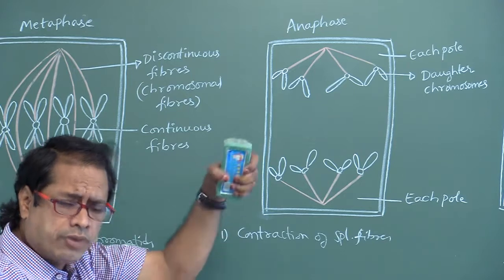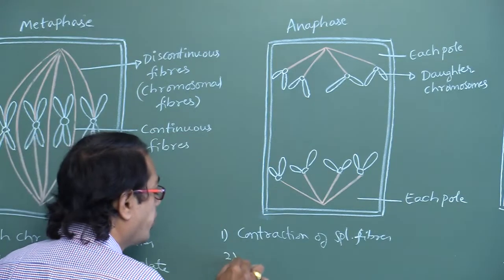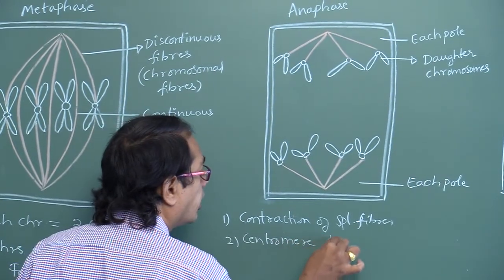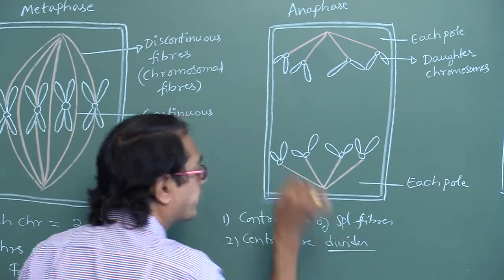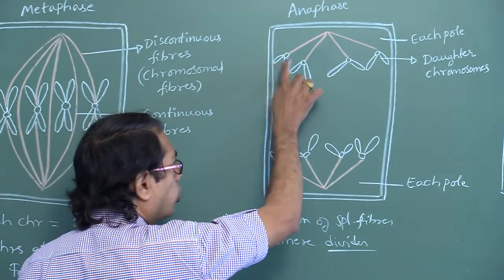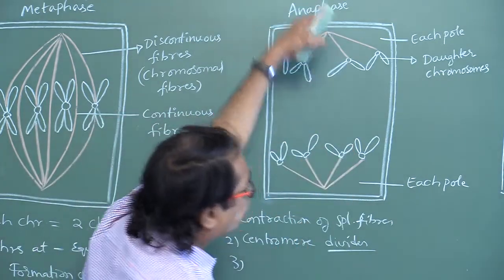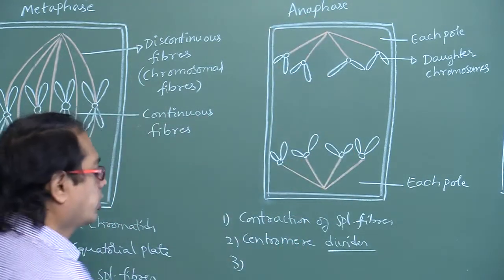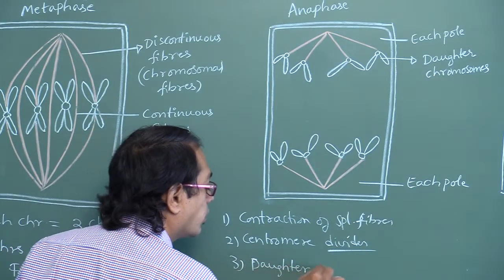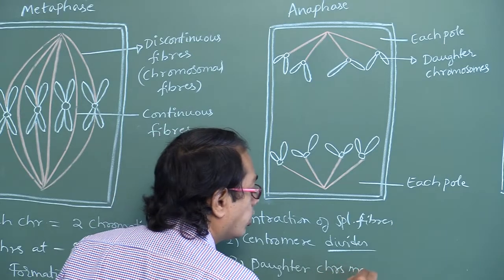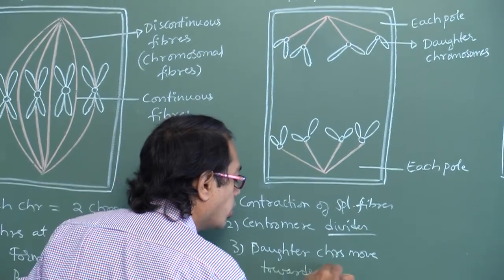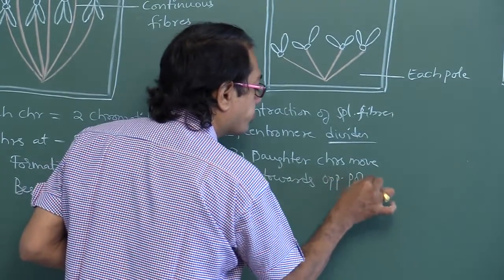Contraction of spindle fibers occurs. Next, the centromere divides. And third, each chromosome with one chromatid, the daughter chromosomes, moves towards opposite poles.